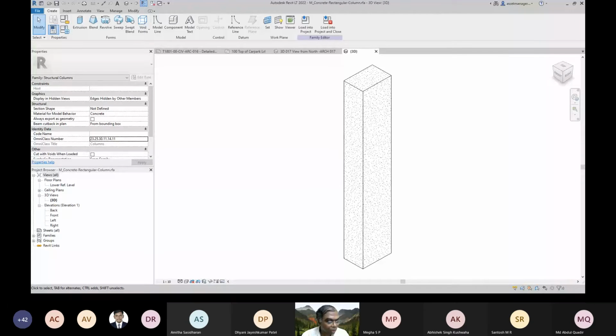The code name, for example, could be standardized across organizations. So you'll find that we have some benchmark, some values which are common. You can think of working towards standardization. This is one of the key areas of BIM.